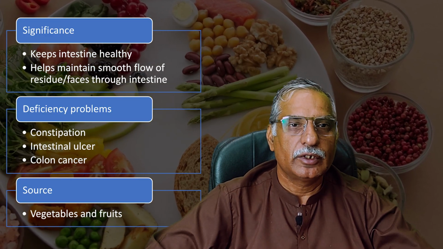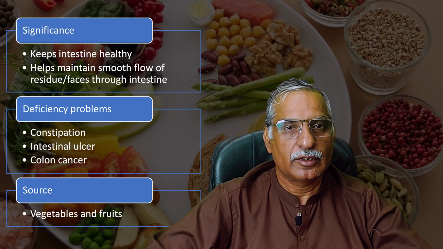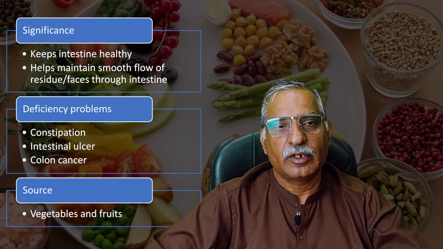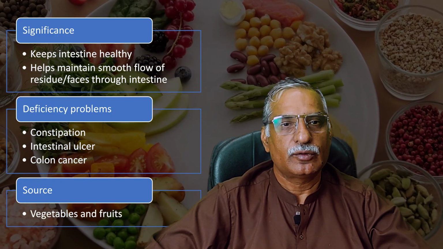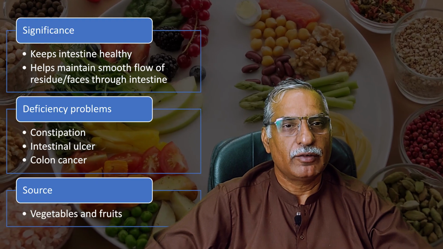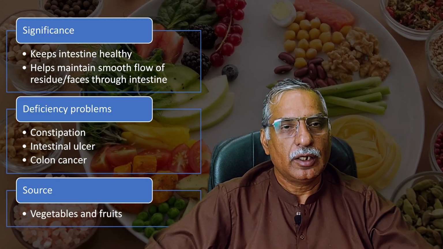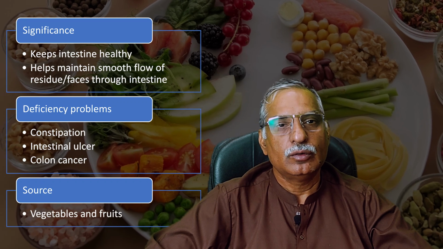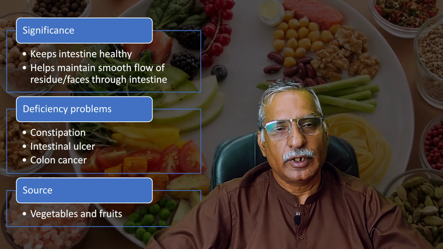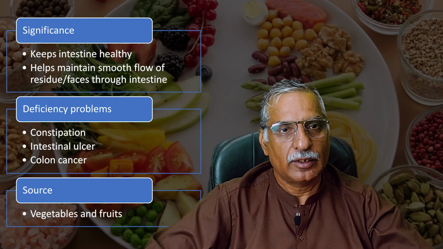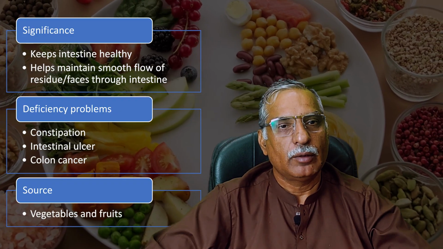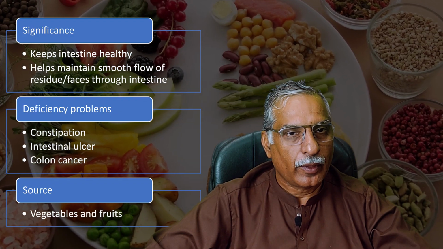It does not allow the intestine to absorb all the water in the residue. Some of the water is retained within the residue, and this water keeps the feces soft and moist, and for the intestine, it becomes easy to push that food forward towards the rectum, and then later push it out of the body.